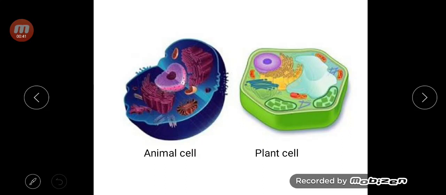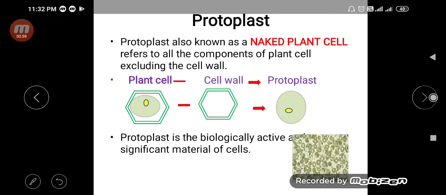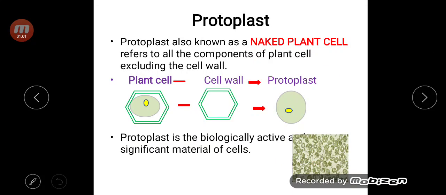The plant cell has chloroplast, and in addition there is a cell wall, whereas in the animal cell there are no such organelles like cell wall and chloroplast.